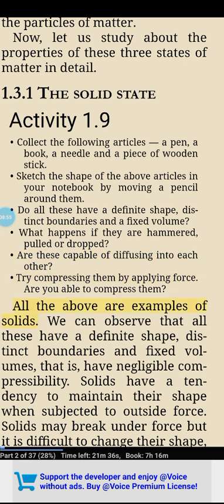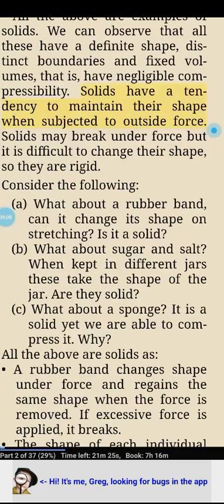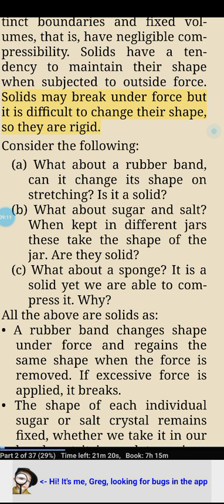All the above are examples of solids. We can observe that all these have a definite shape, distinct boundaries and fixed volumes, that is, have negligible compressibility. Solids have a tendency to maintain their shape when subjected to outside force. Solids may break under force, but it is difficult to change their shape, so they are rigid.